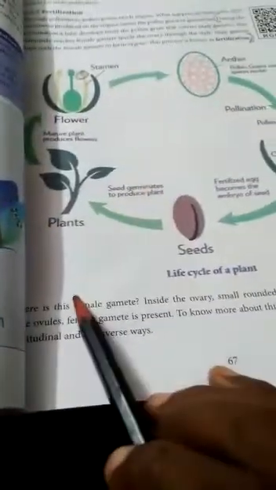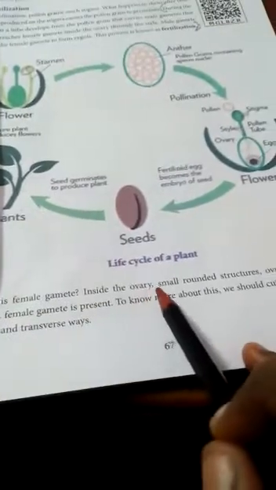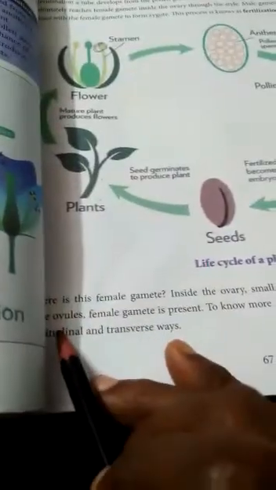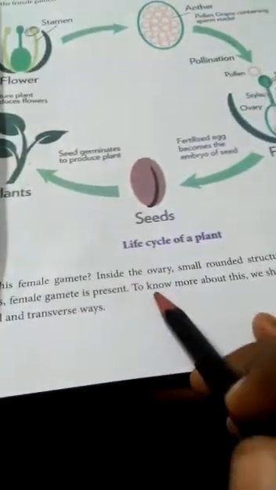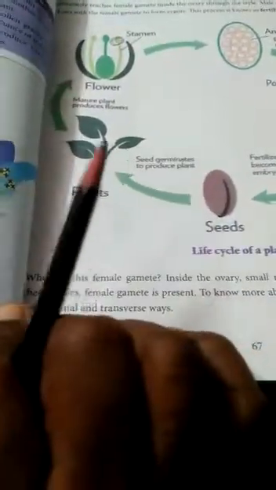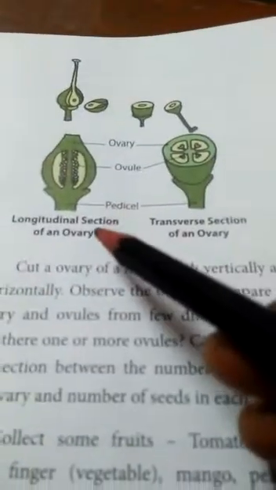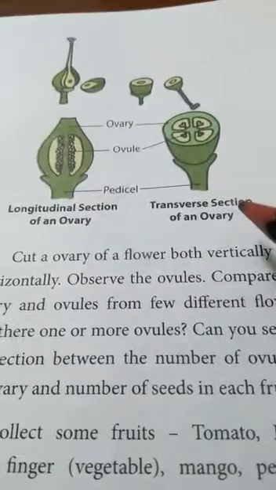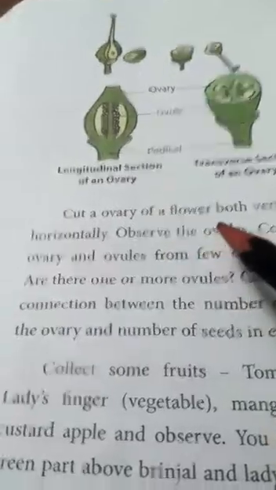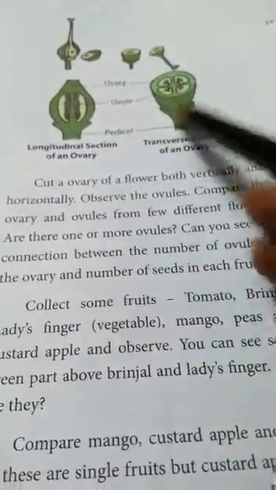I will read one sentence. There is a female gamete inside the ovary, in small rounded structures called ovules. To know more about this, we should cut the ovary of the flower in longitudinal and transverse ways. This is the longitudinal section of an ovary and the transverse section of an ovary. The other day you saw the ovary in the hibiscus flower, like that only. Cut the ovary both vertically and horizontally.